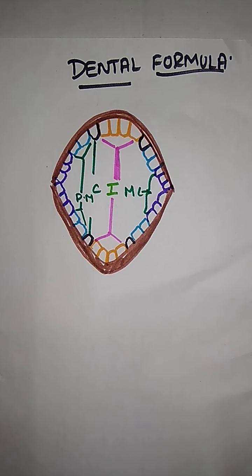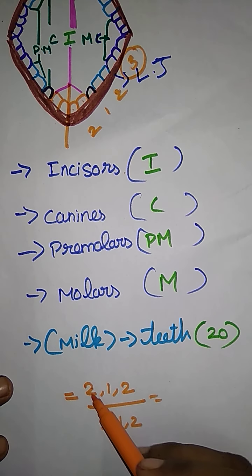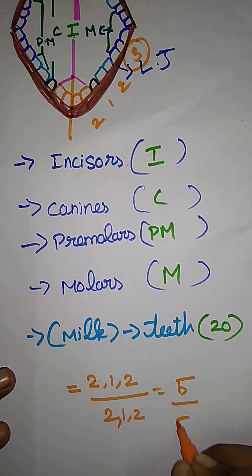Now, I said there is an absence of molars in the milk teeth, so they are absent here: 2 1 2. Same like that, upper jaw 2 1 2, lower jaw 2 1 2. So just count it: 5 divided by 5.